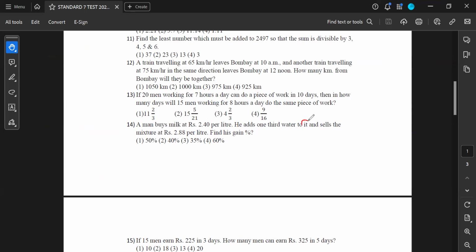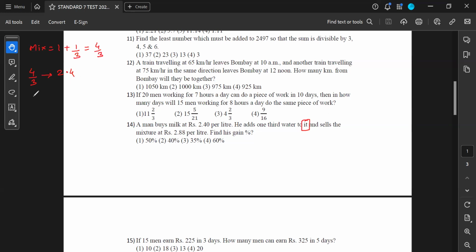He adds 1 liter of water to it, which means to 1 liter of milk, he adds 1/3 of water. So the mixture is going to be 1 liter of milk plus 1/3 of water. That gives you 4/3. 4/3 is the mixture. And the mixture's cost is going to be 2.4 cost price because he's not spending anything for water. Yes, this 1/3 is totally free of cost. So his cost price for the 4/3 is 2.4 rupees.